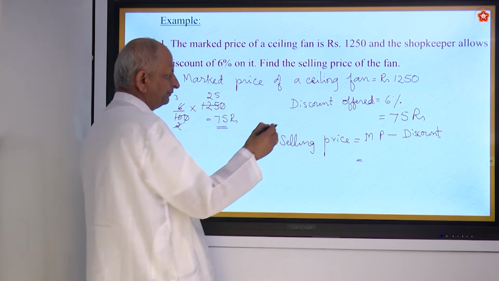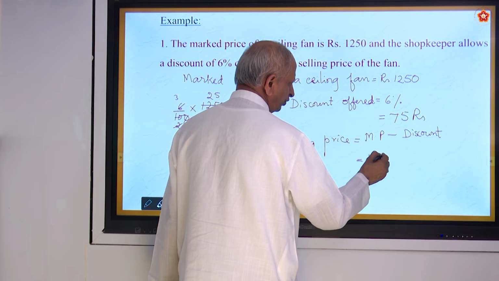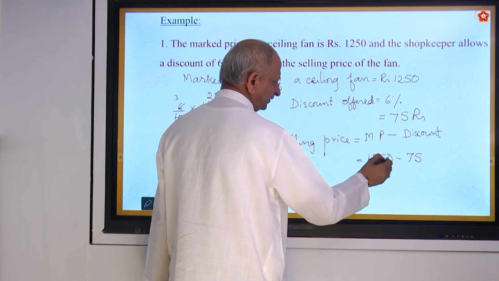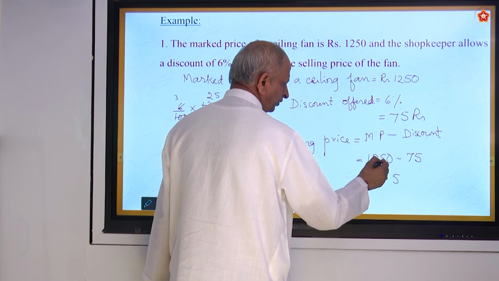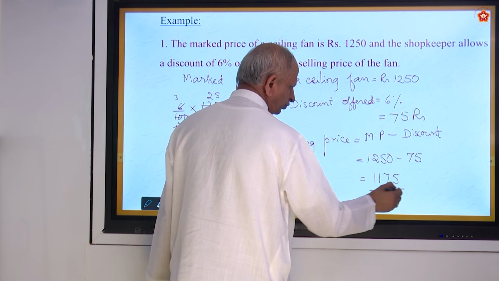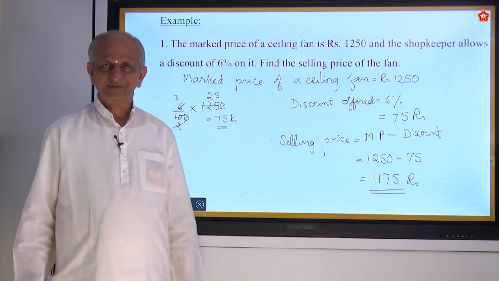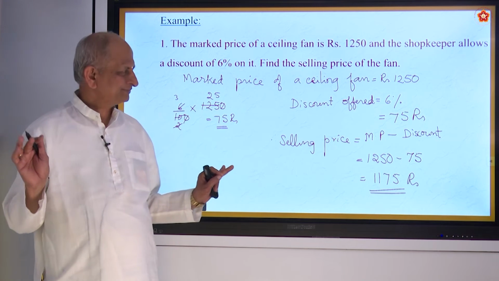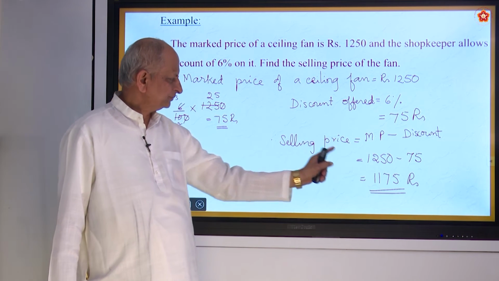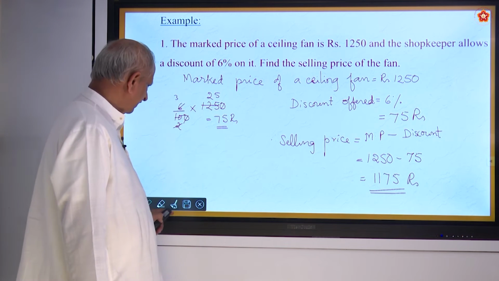Selling price means market price minus discount. 1250 is the market price, discount is 75. If you subtract, 10 minus 5 is 5, 14 minus 7 is 7, 1, 1. So 1175. That is the selling price. Is it okay? Simple. First you must write market price, discount offered, then selling price. Is it alright? Okay, shall we move to the second question?